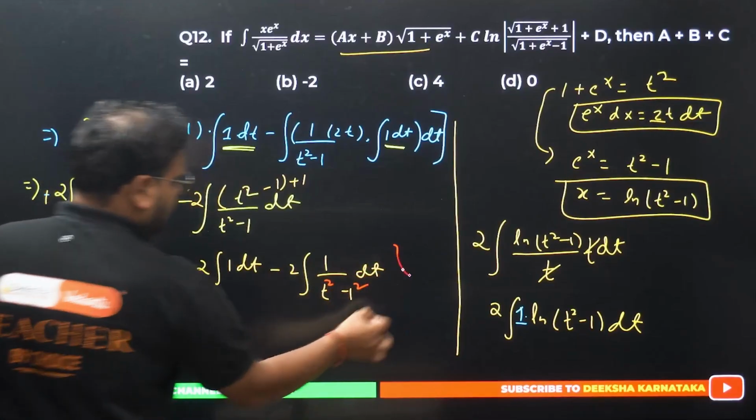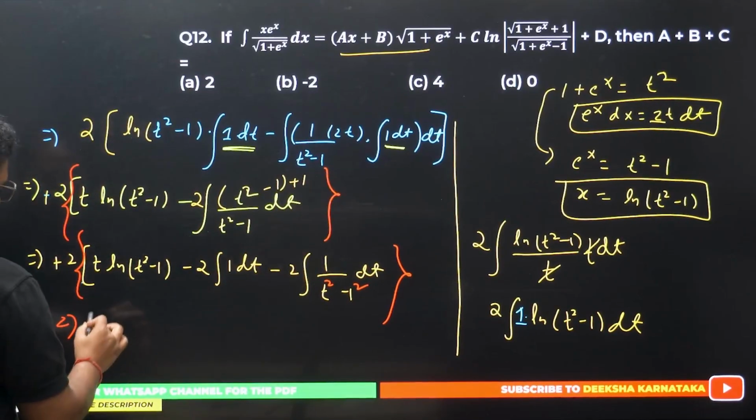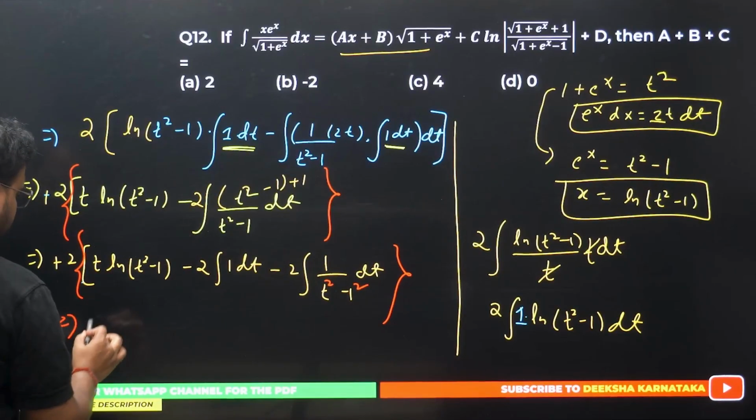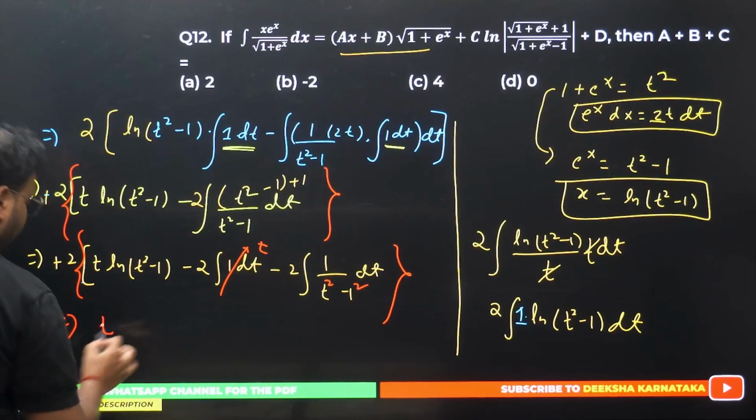I hope you get it. This 2 outside is for every single term. So let's do one thing, bring this 2 back in, and I take this as t. I take this t common.